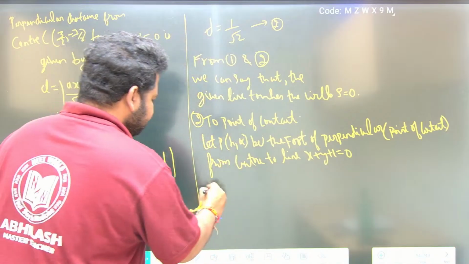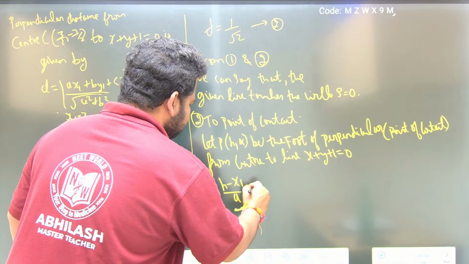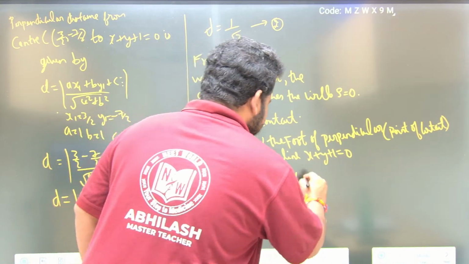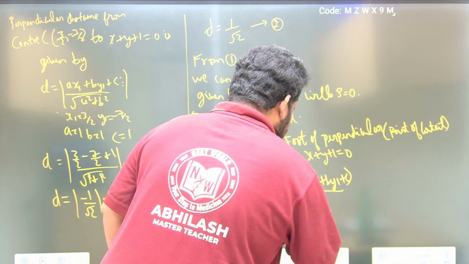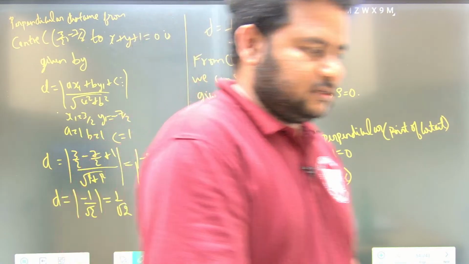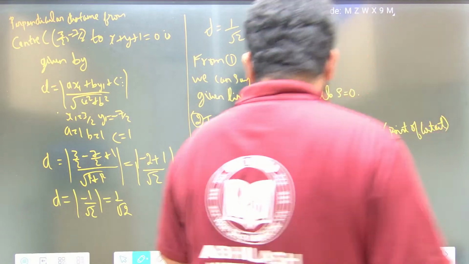So therefore we can write it as h minus x1 by a is equal to k minus y1 by b is equal to minus of ax1 plus by1 plus c divided by square root of a square plus b square. This is what we can write. Now we can put the values.